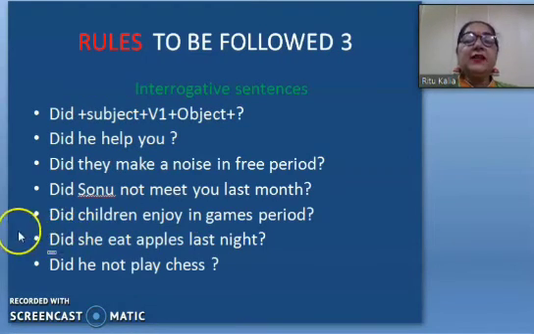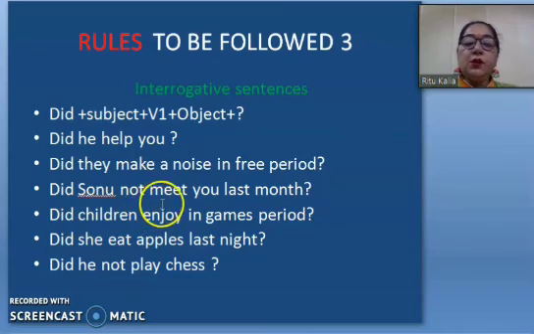Now, the third and last rule to be followed. When we are going to talk about interrogative, again the same. Did comes at the first, and then we use the subject, then the first form of the verb, then the object, then the sign of interrogation. I have written the examples. Did they make a noise in free period? Did is the interrogative hint, and make is the first form of verb.